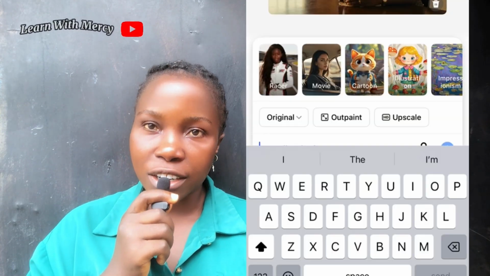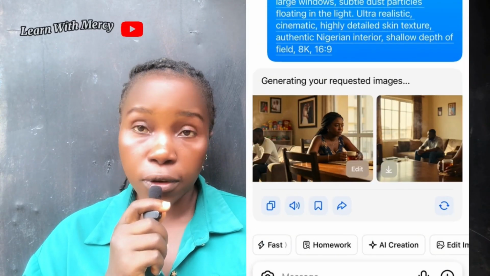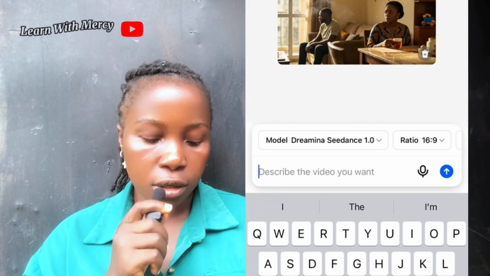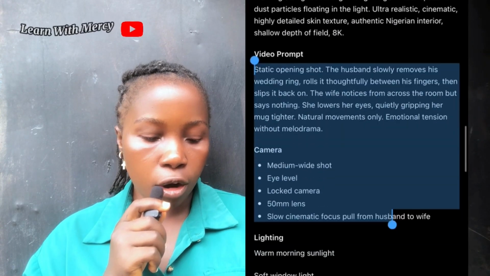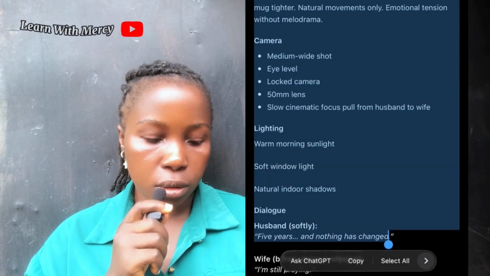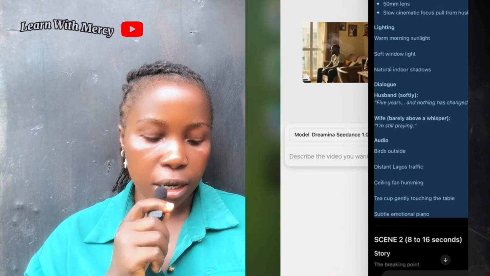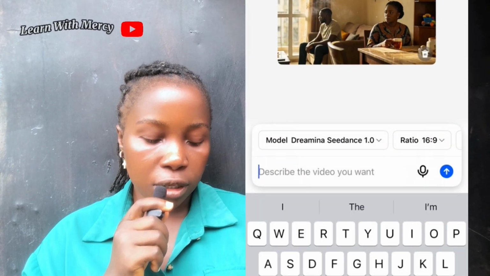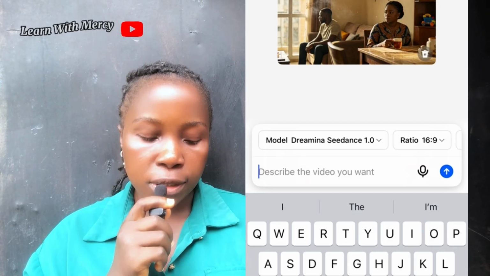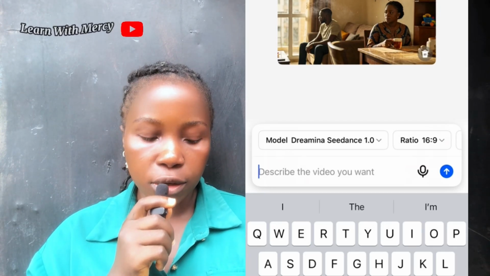One good thing is that I generated 4 images at a go. 4 images, guys. Look at the first one here, the second one here, the third one, and the fourth one. So now I'm confused, like which image am I to choose? So I had to go for this last one. So I went back to ChatGPT and copied the video prompt. I copied all the video prompts, the lighting, the audio, the dialogue, the camera angle, and every other necessary detail. Then I went back, clicked on the image and then clicked on animate.